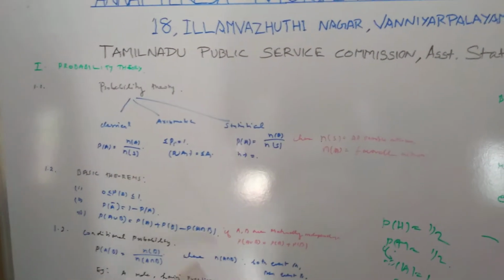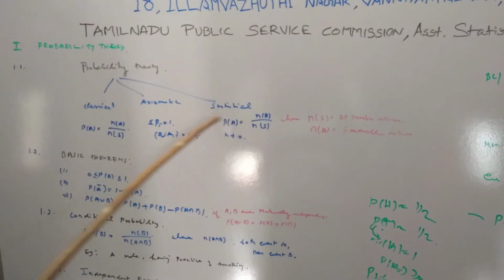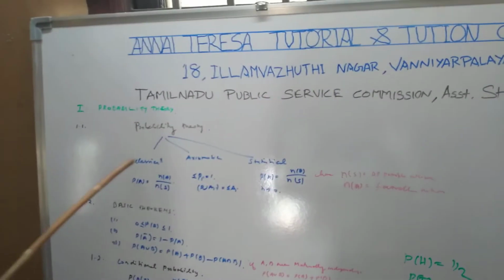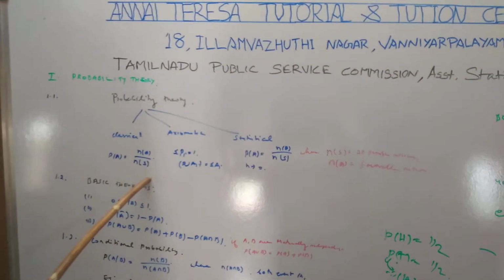Before going to that, we discuss this. For all possible outcomes, P of A equals N of A by N of S. This is the mathematical or classical definition of probability. P of A equals N of A by N of S, where N of S is all possible outcomes and N of A is the favorable events.